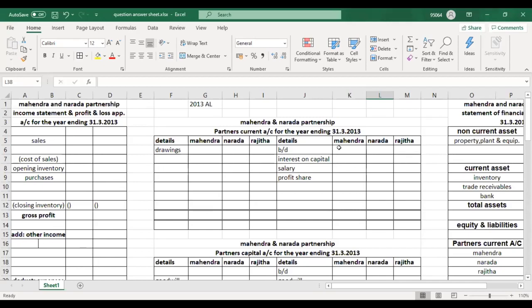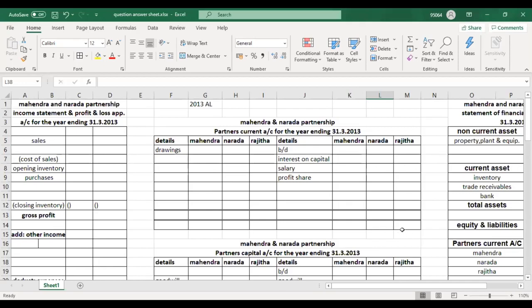So Rajita is retiring and the amount payable was treated to be a loan. On this day, the goodwill of the partnership was estimated as rupees 1,200, and all adjustments in this regard should be made through the partners' capital accounts. So additional information number 1, we should do now.